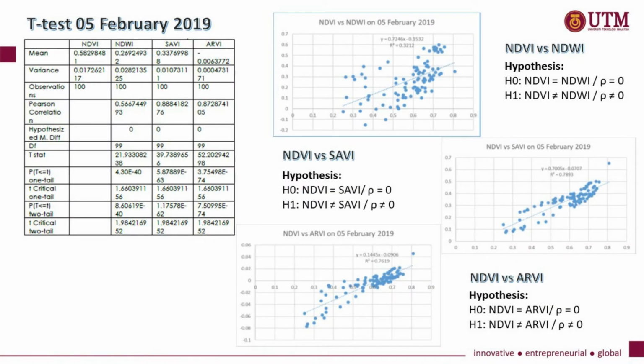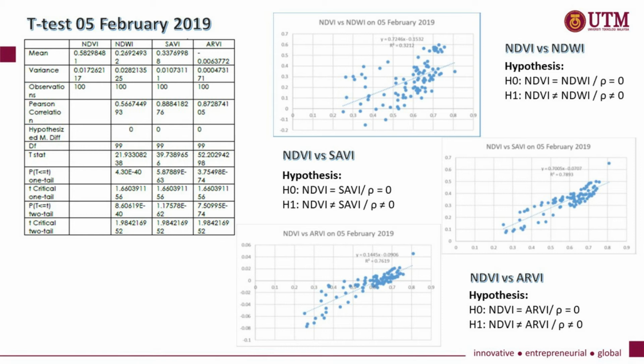The t-test on 5 February 2019 shows the p-value is 0.000, less than 0.05, between NDVI versus NDWI, SAVI, and RV. It proved to reject the null hypothesis and H1 is accepted, where there is sufficient evidence to conclude that the correlation is not equal to 0 and it is highly significant.